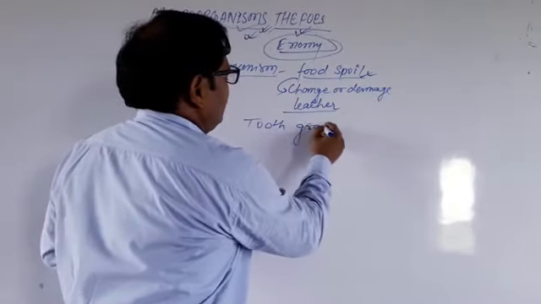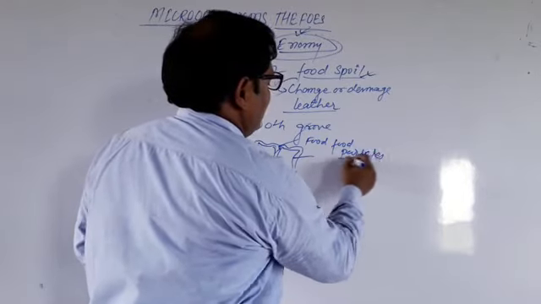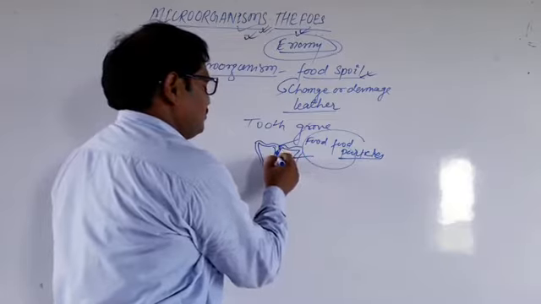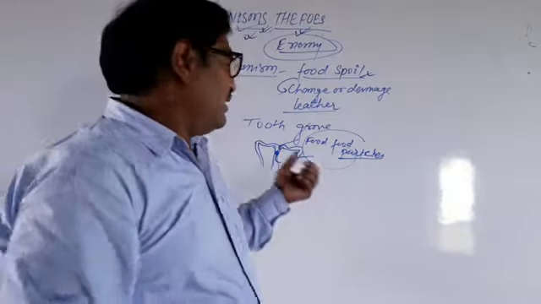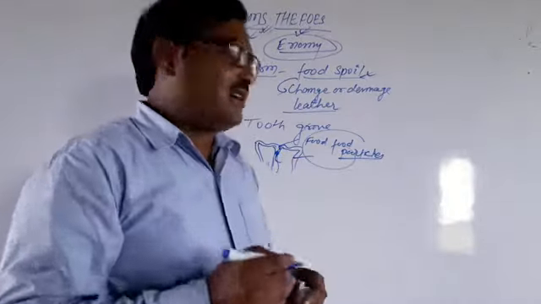Let it be one tooth. In the grooves of this tooth there are food particles. These food particles do not go to the digestive system. They lie here and are stuck here. So some bacteria